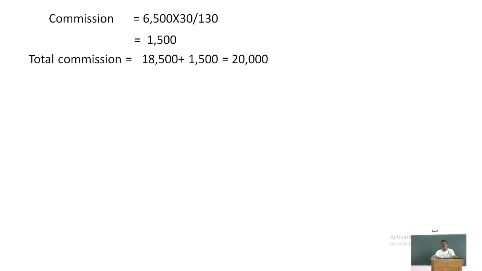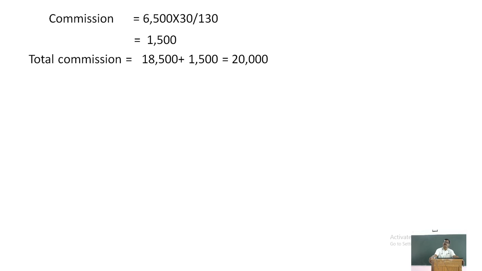Now, we have seen some of the important special aspects related to the final accounts of the company, that is, it may be declaration of dividend, transfer of profit to general reserve, and it may be related to the divisible profits or managerial remuneration.